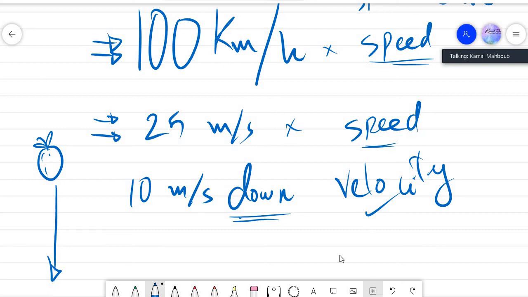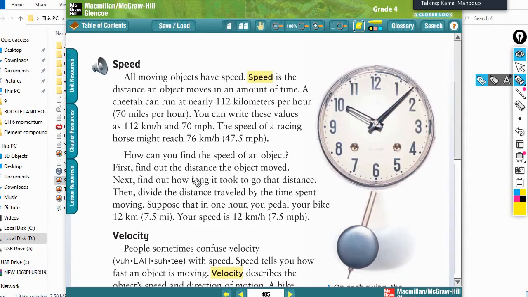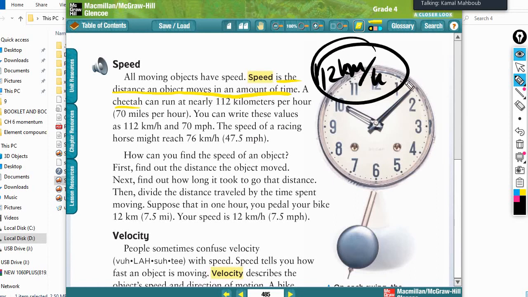Now let's go back to the book to understand more of what he explained, that speed is the distance an object moves in an amount of time. How much distance over time, that is the speed. If you look at a cheetah, for example, a cheetah can move 112 kilometers per hour. That is the speed.